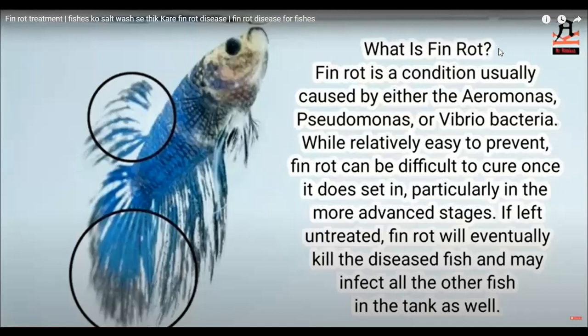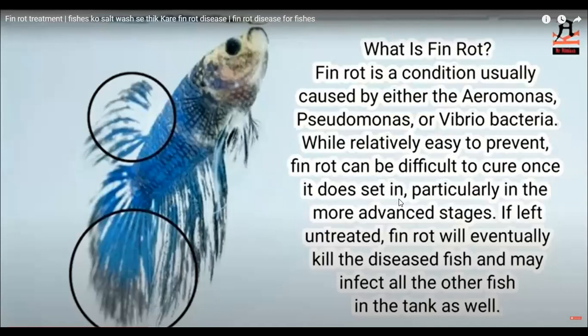See, what is fin rot? Fin rot is a condition usually caused by either Aeromonas, the name of a bacterium, Pseudomonas, again the name of a bacterium, and Vibrio, again the name of a bacterium. Different kinds of bacteria cause fin rot in fishes. While relatively easy to prevent, fin rot can be difficult to cure once it sets in.